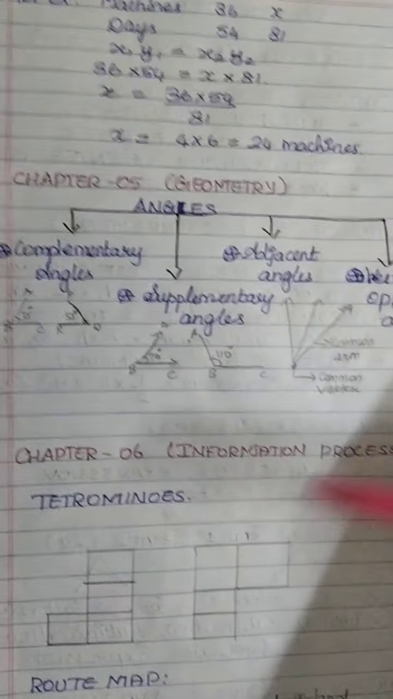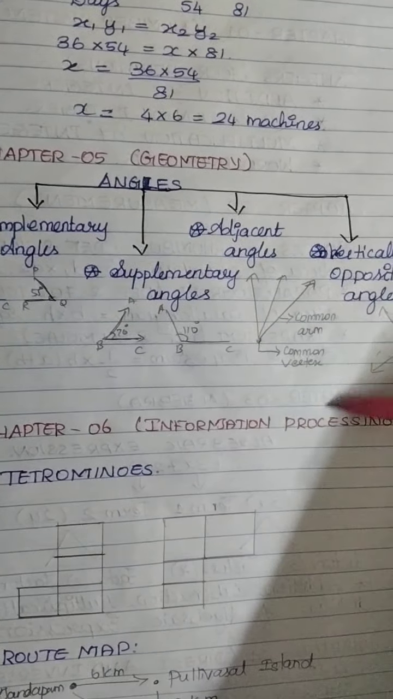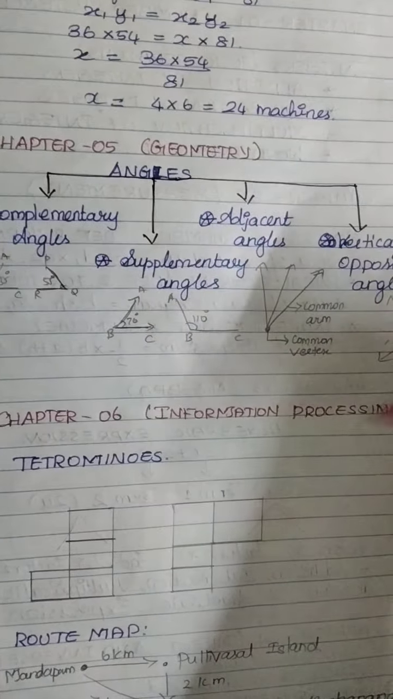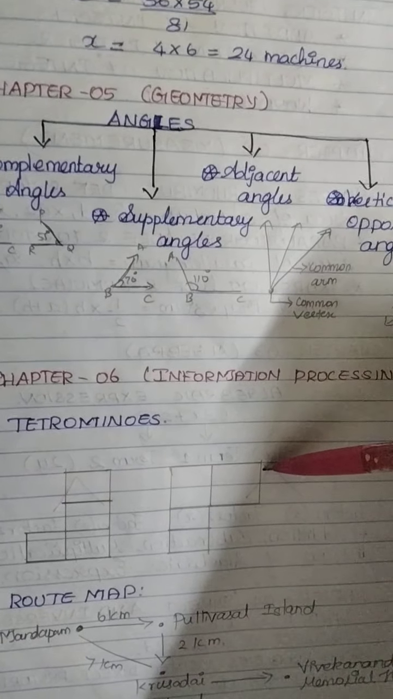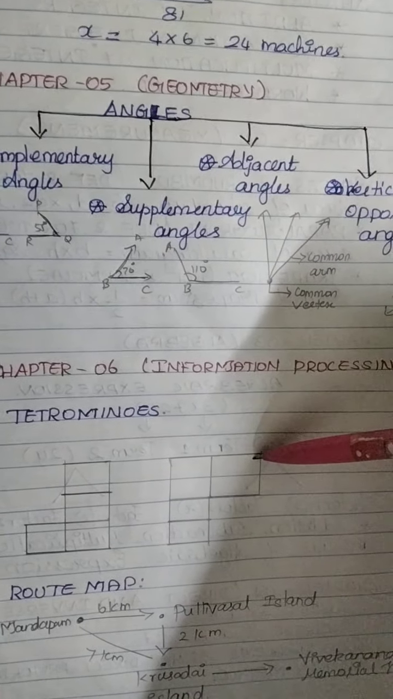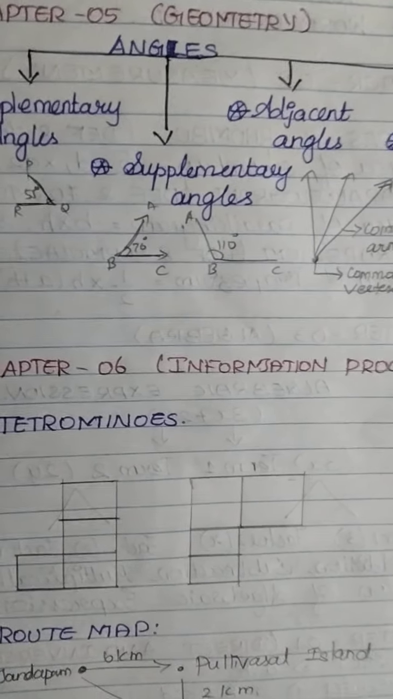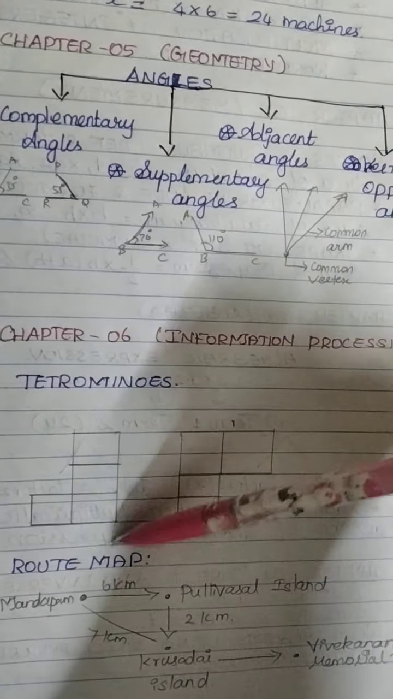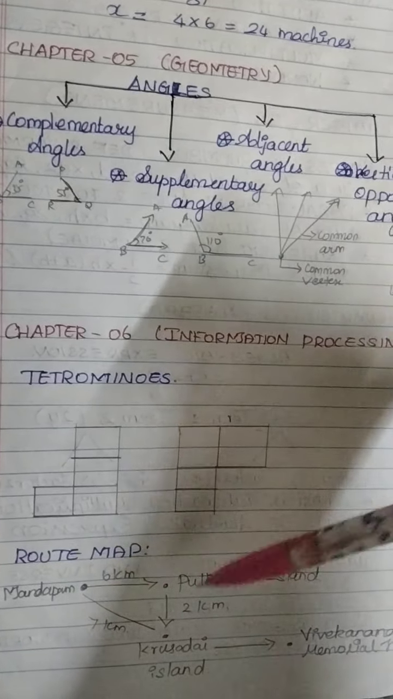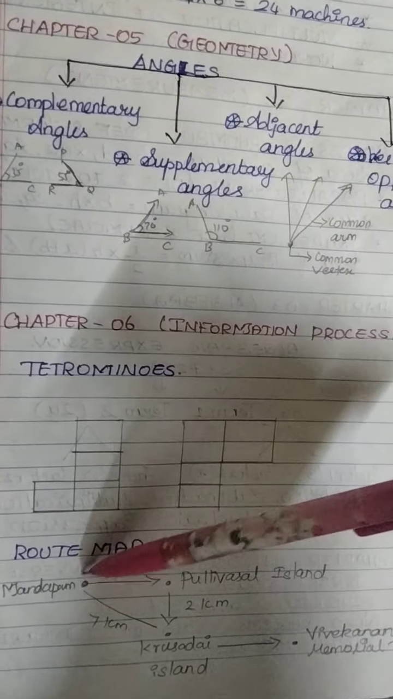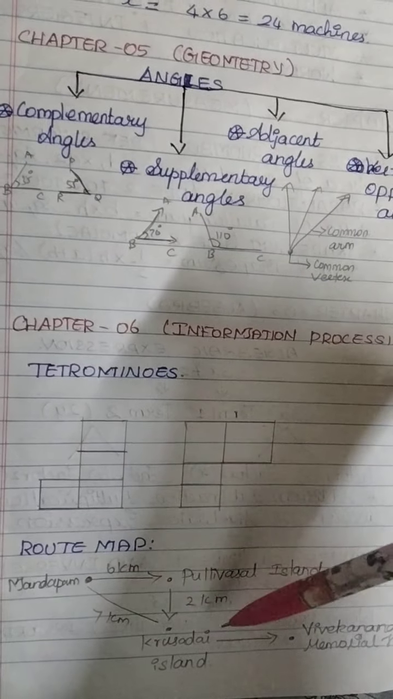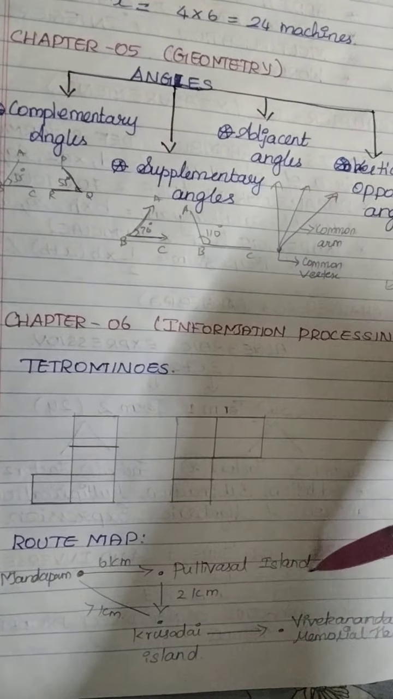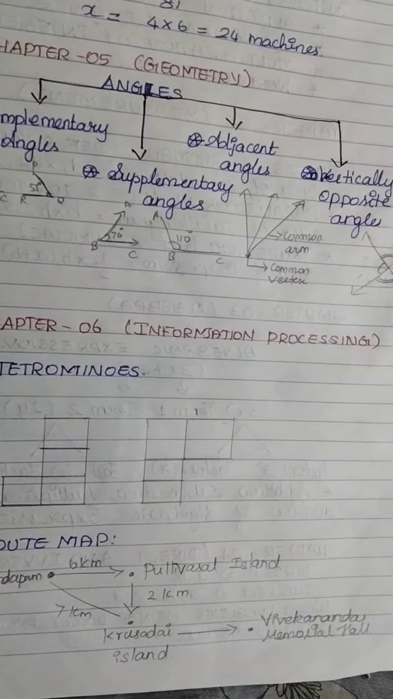Then we see Chapter 6, Information Processing. What does information processing mean? It is tetrominos. We have completed information processing as tetrominos, that is 2 power 2 as boxes, so 4 boxes will be present there. We have to calculate like this. Route map also we have completed: how should we move in a short way? We can calculate the kilometers and find the easy way to Vivekananda Memorial Hall.